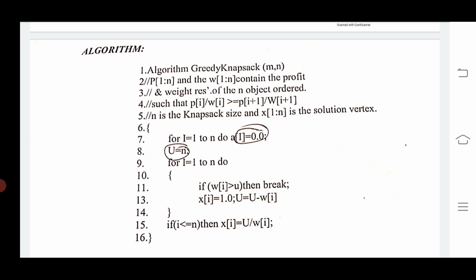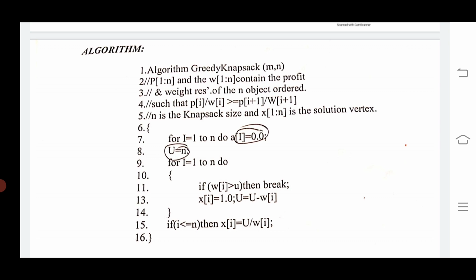Then one more condition: if i is less than or equal to n, then x of i is assigned u divided by w of i. Then close the brace.